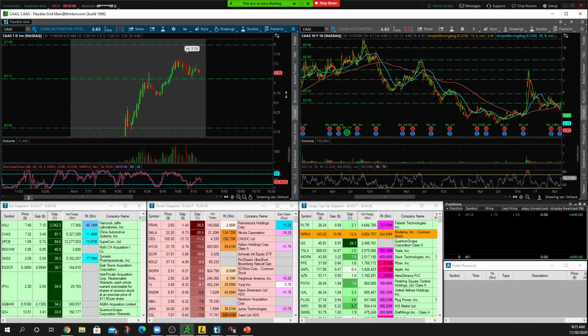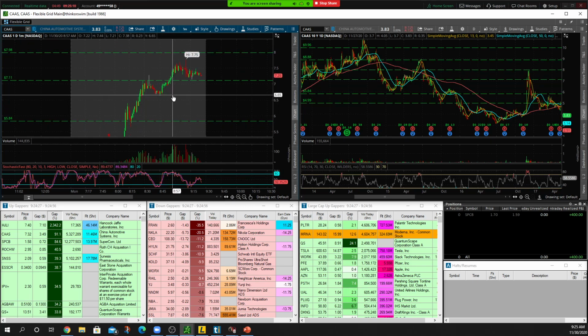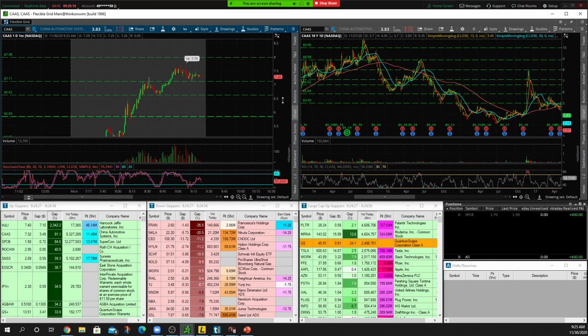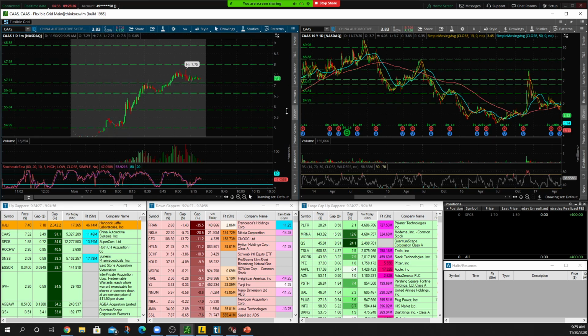If we crack that, where are we going? Right underneath these lows, right around that 6.65. So again, just because you mark it up on the daily doesn't mean you're done. You got to come right back into that intraday chart and start marking up your best areas of support and resistance and really fine tuning, right? So that's what we're doing right now. We're just fine tuning these levels.